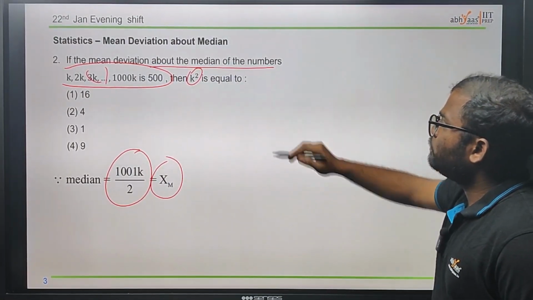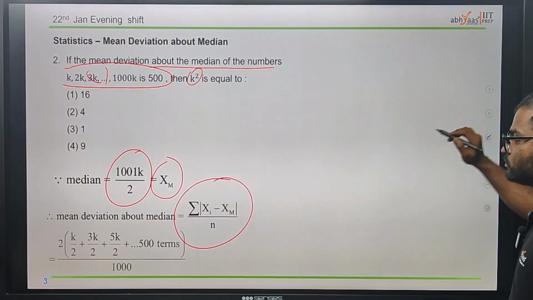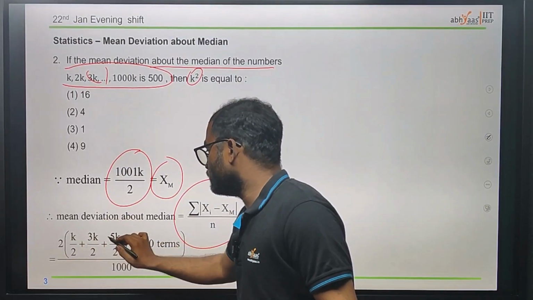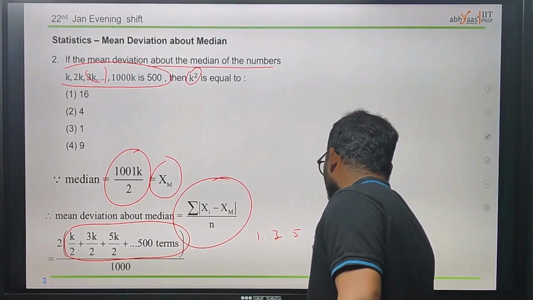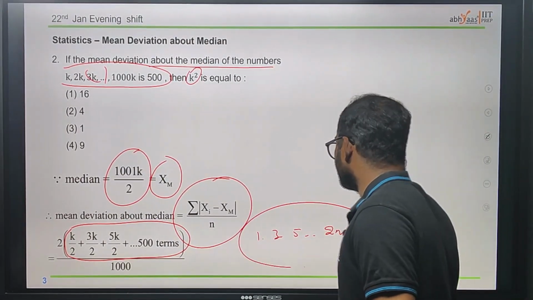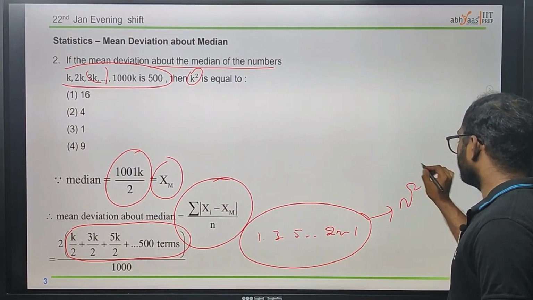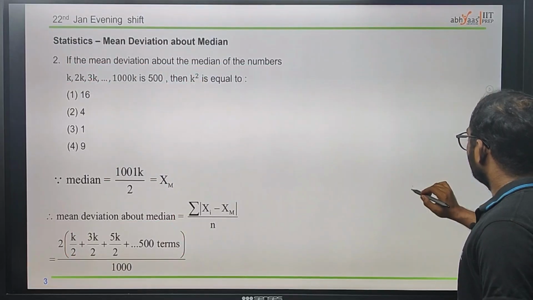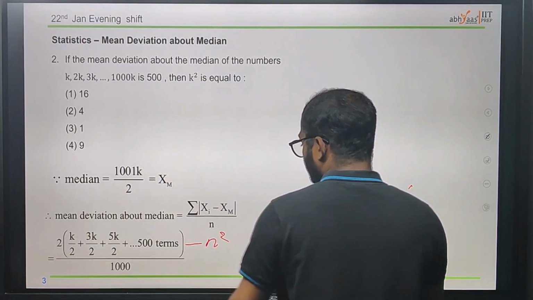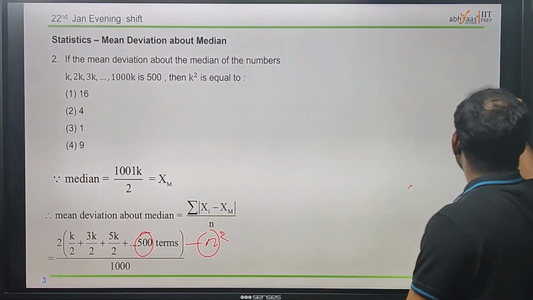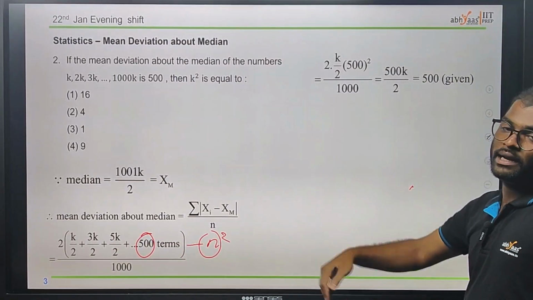Now we have to find the mean deviation about the median, which we can do by using the formula. If you observe, the sequence looks like 1, 3, 5, up to 2n minus 1, which are odd numbers, and the nth term will be n square. Therefore, since n is 500, that will be 2 into k by 2. We just took k by 2 as common to make it easy for us.